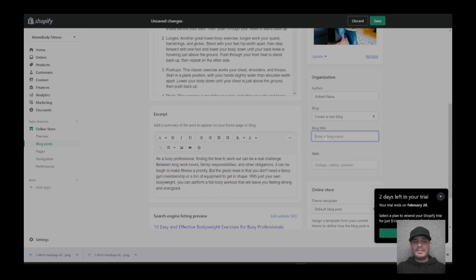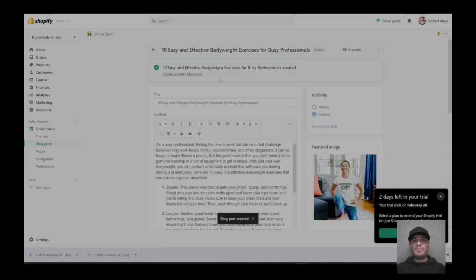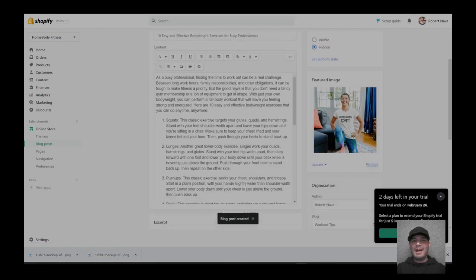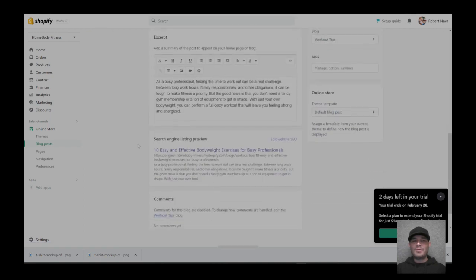We'll call this one Workout tips. We'll call it that. And I'm going to hit save. And now we have our first blog post. It's in our blog that is for tips.